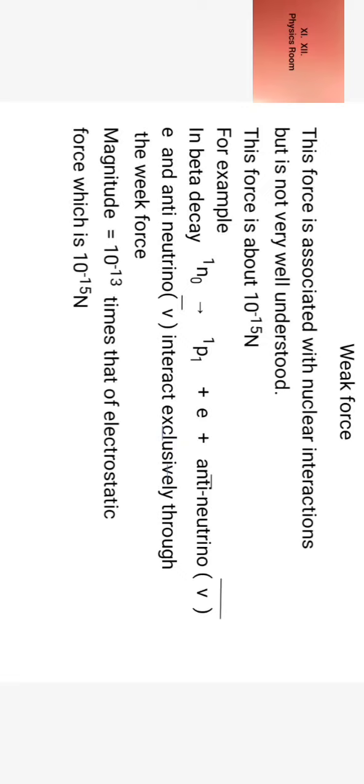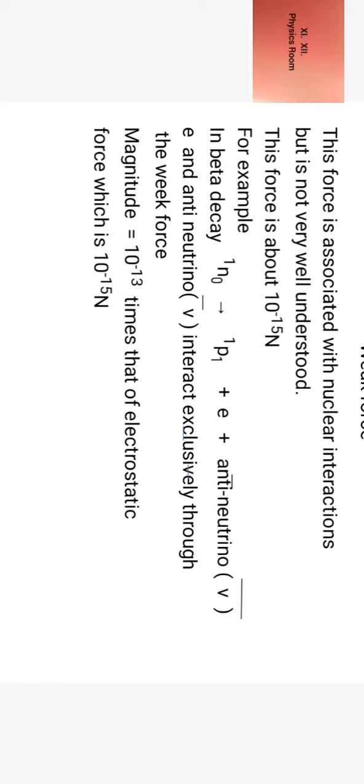Now electron and antineutrino interact exclusively through the force which is called weak force. Its magnitude is 10 raised to power minus 13 times that of electrostatic force, and that is equal to 10 raised to power minus 15 Newton.